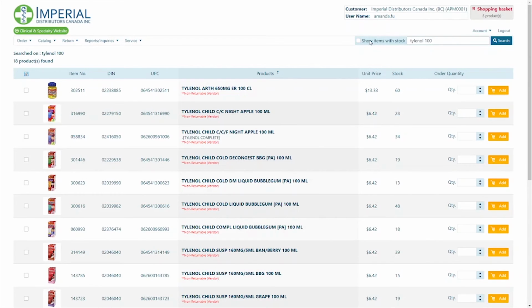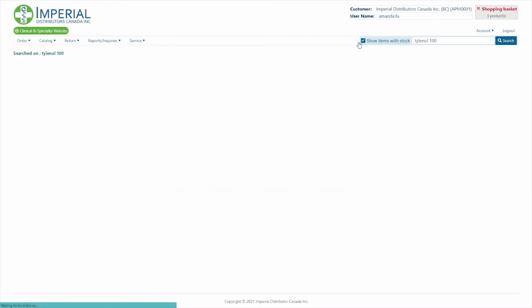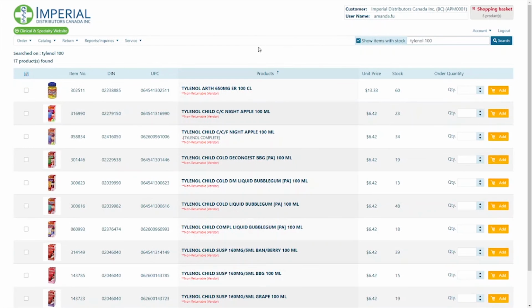If I would like to only show the items with stock, I must press this button here. And the list will adjust accordingly.